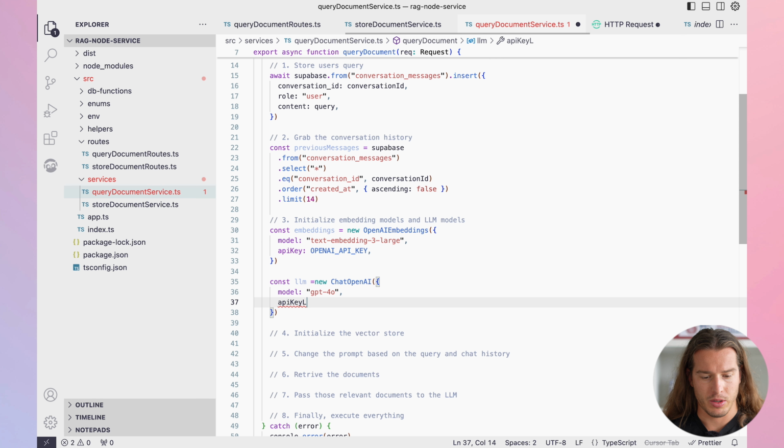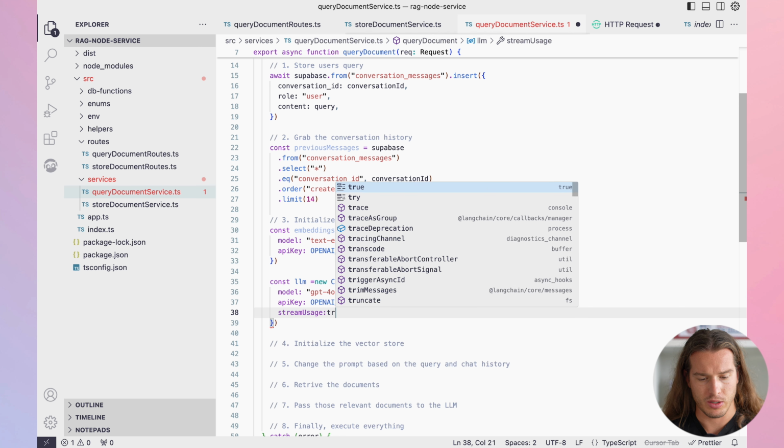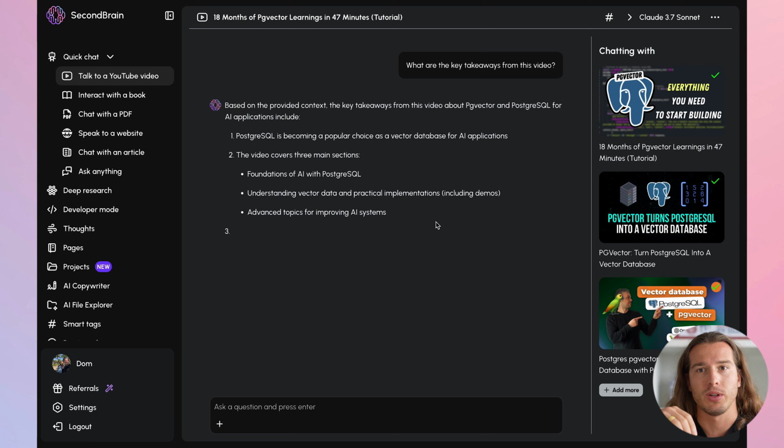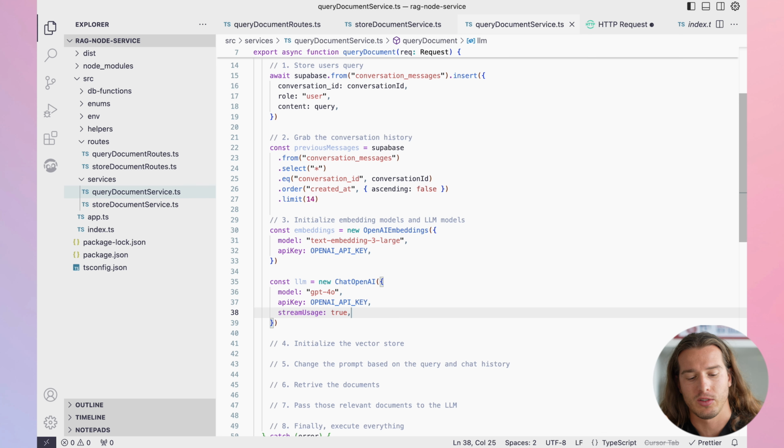We'll do API key, and let's set it to the OpenAI API key. And finally, we will stream usage. Let's set it to true. What is streaming? You know, when you prompt an LLM and you don't wait for the entire message to arrive at once, but it's coming part by part, that's streaming.